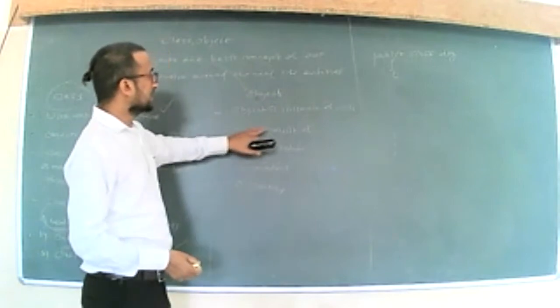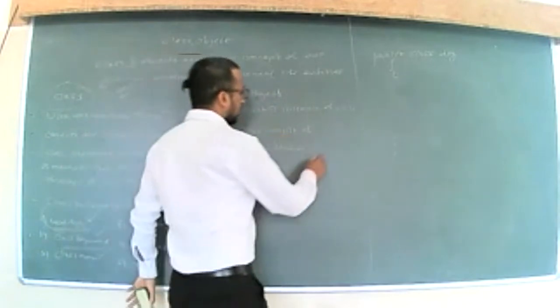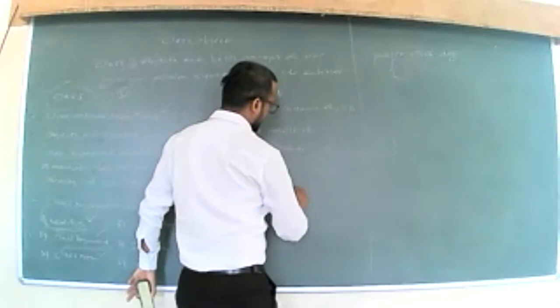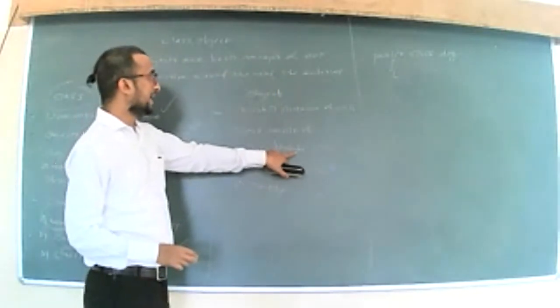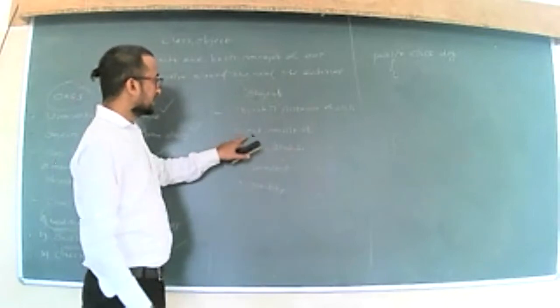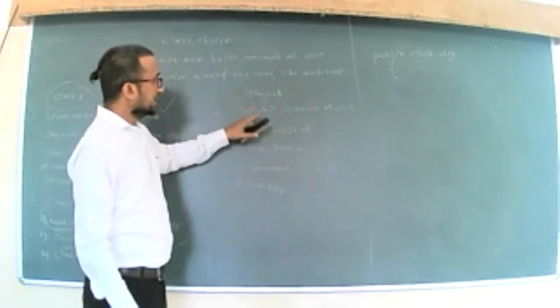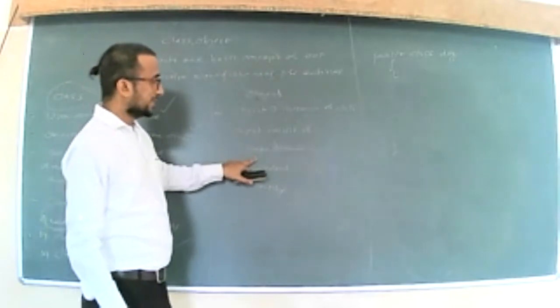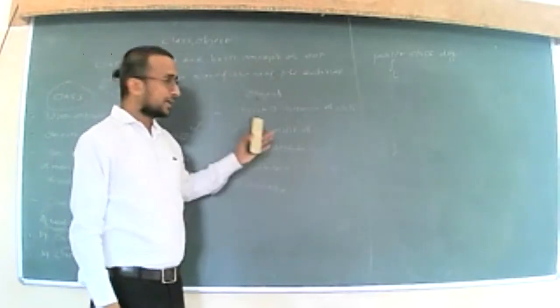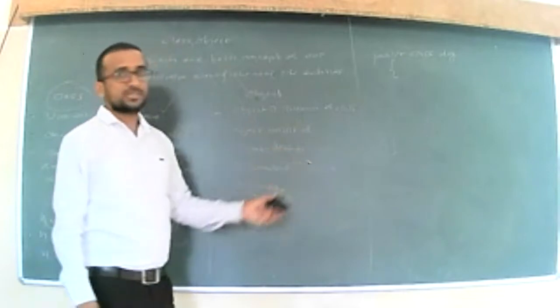What is this object going to consist of? The object is going to consist of three things. The first is nothing but state and attributes. The objects are nothing but instances of a class, and these objects consist of state or attributes. Now, what are these states and attributes?